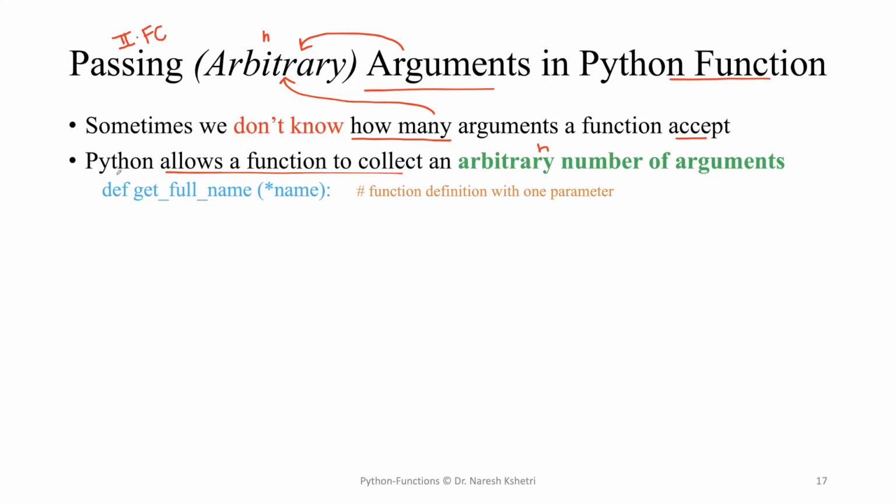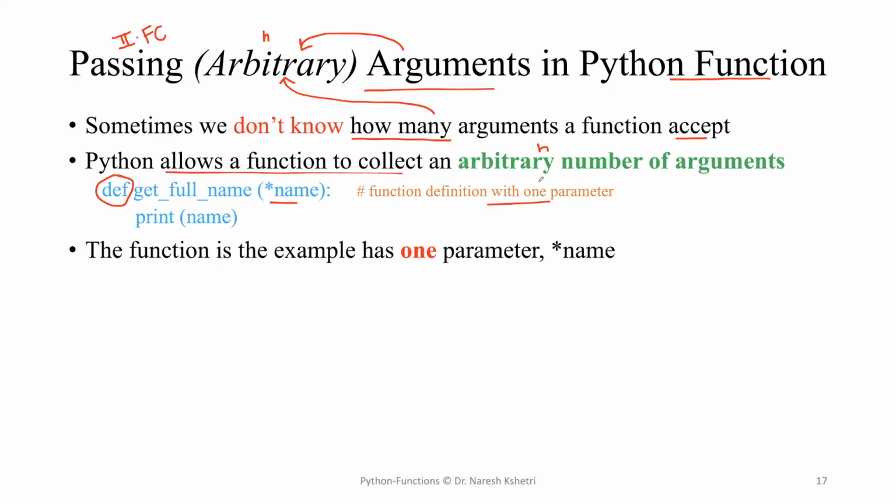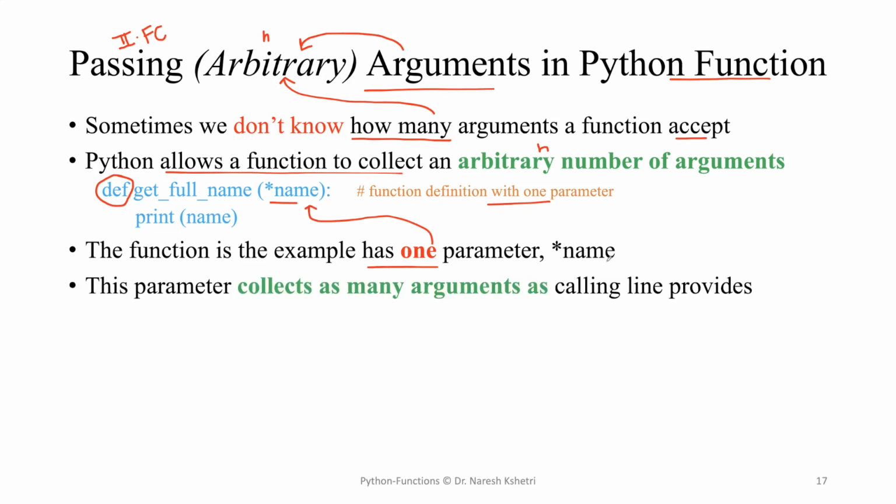You already know we use the def keyword for defining the function. This function definition has exactly one parameter, name, and then we just print the name. So this function is an example that has just one parameter, the star name. Now, this parameter can collect as many arguments as the calling line, the function call, provides.